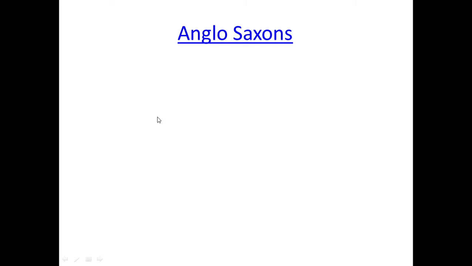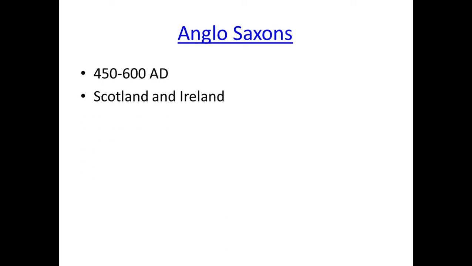So who were the Anglo-Saxons? In which period did they come? The period was 450 to 600 AD. There was a wave of invasions of the Anglo-Saxons. They came from Scotland and Ireland. You know where Scotland and Ireland are with respect to England. From 450 to 600 AD they began their expansion, and Britain came under the Anglo-Saxons.